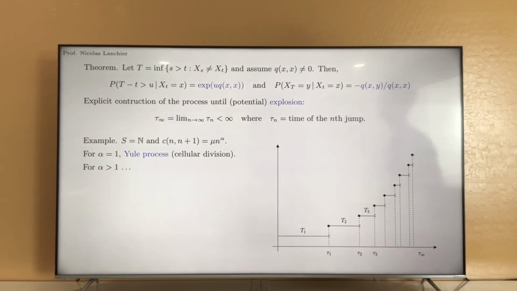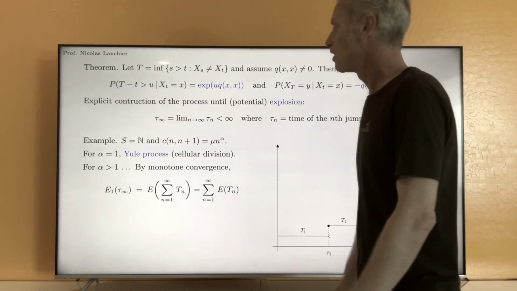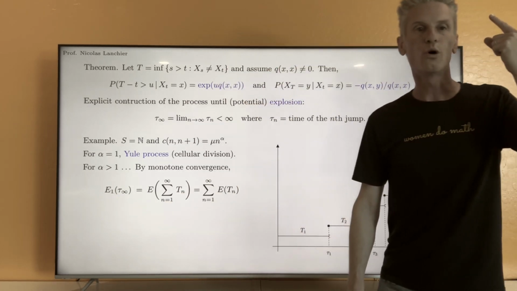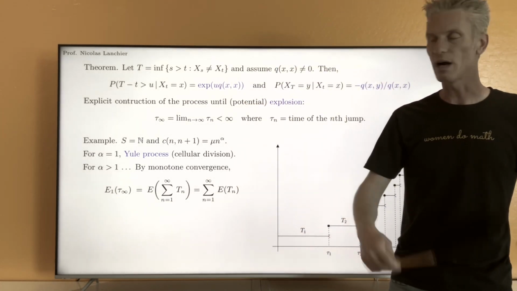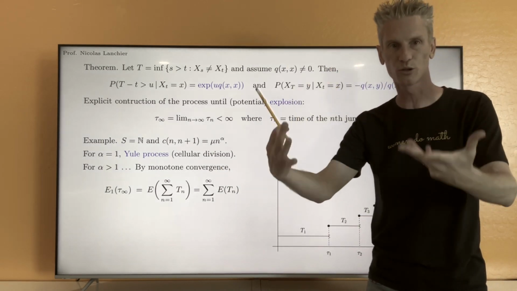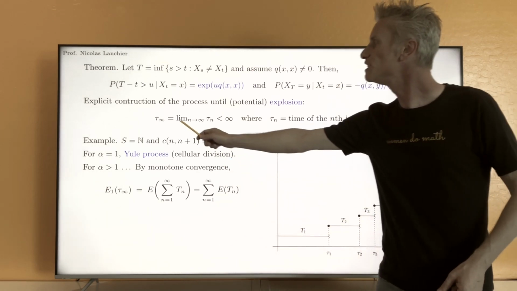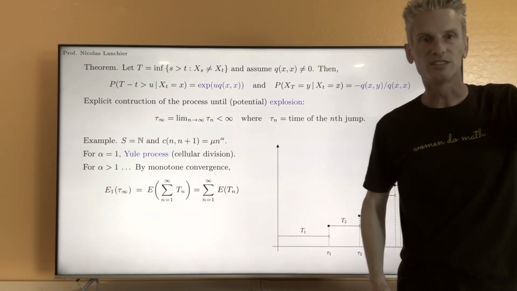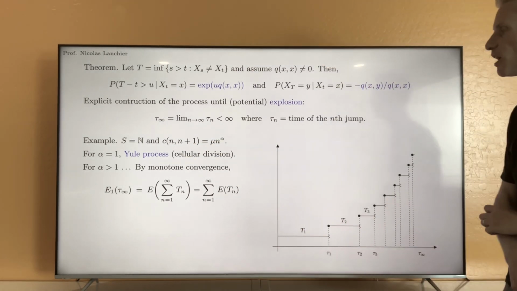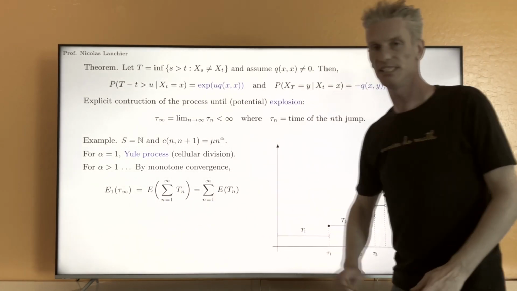The way you prove that is by using the monotone convergence theorem. Starting with state 1, or you can think one cell, but we are not in the case of the Yule process, those cells reproduce faster. Then the expected value of this time to infinity, the time it takes to have infinitely many jumps, is going to be equal to the expected value of this infinite sum.